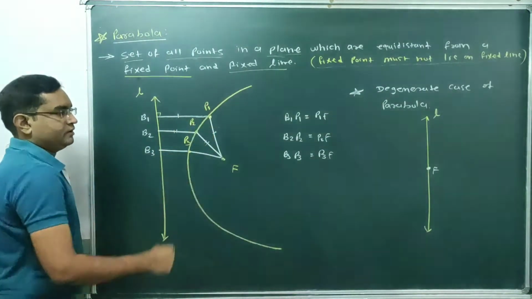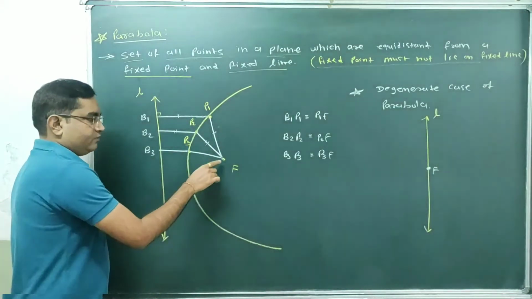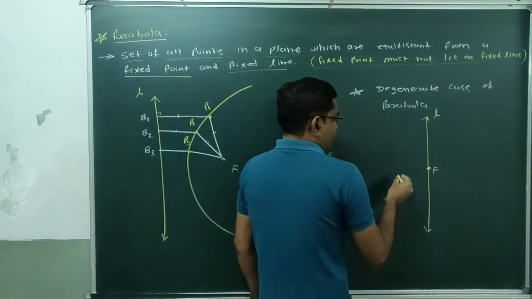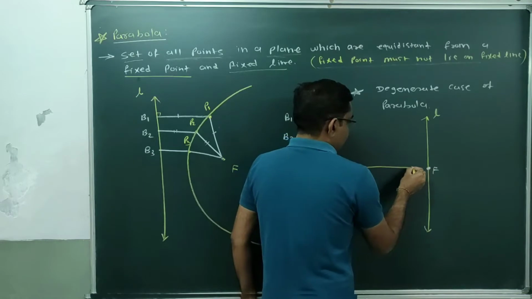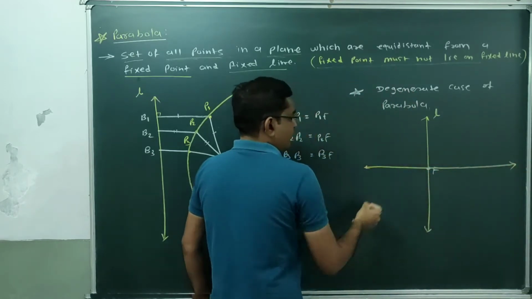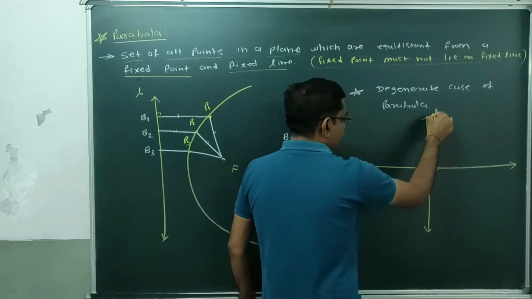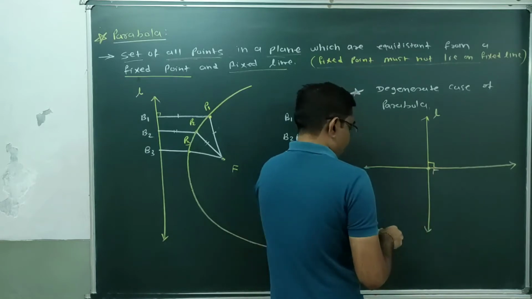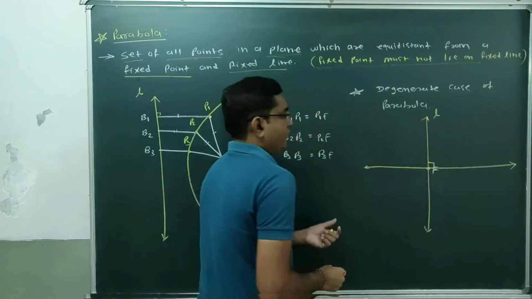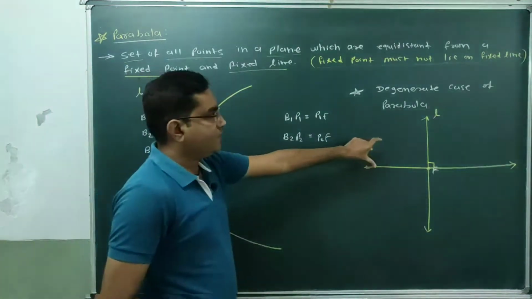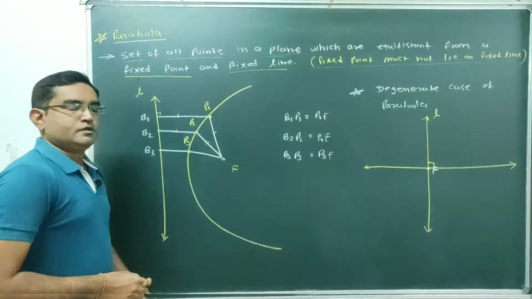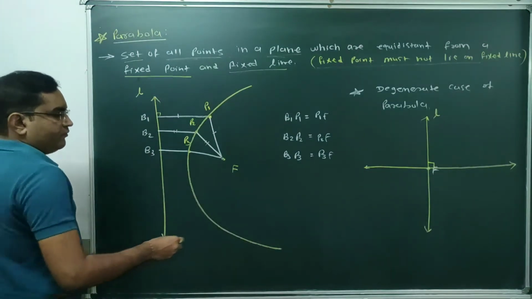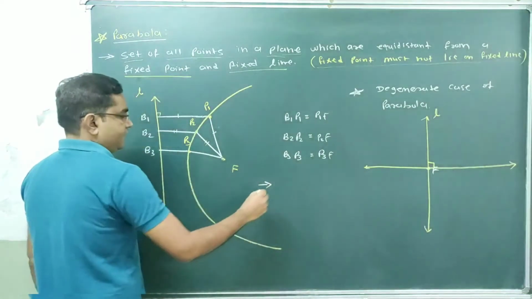Then and then we will get one parabola. And if it happens that point F lies on this line L, what happens? We will get the set of all the points in a plane whose distance from this fixed point and fixed line is equal, which is a straight line perpendicular to this given fixed line and passing through this given point F. So we are getting one straight line, so it will not generate a parabola. So this is known as the degenerate case of parabola. Done. So this is parabola. Is that clear? So in this parabola, we have to define a total of 4 things. First is focus.